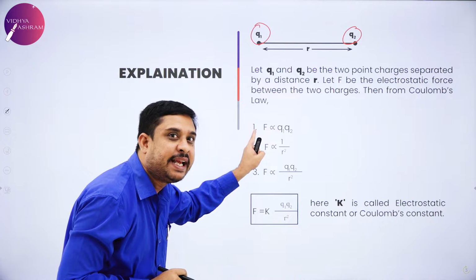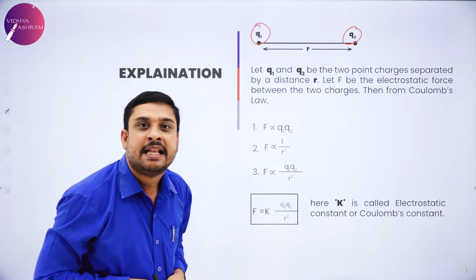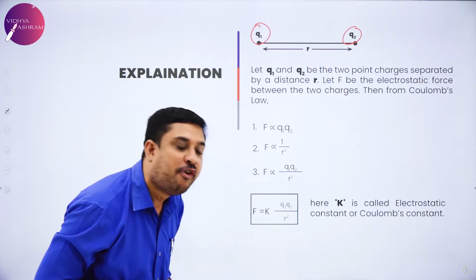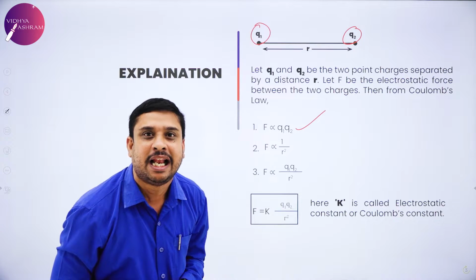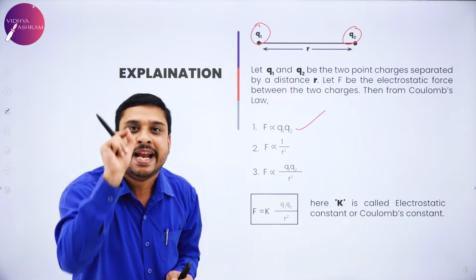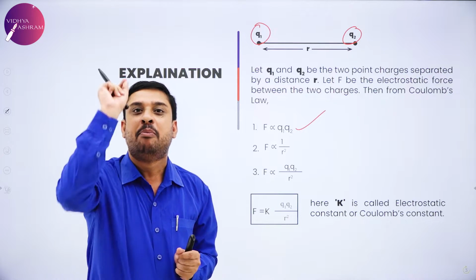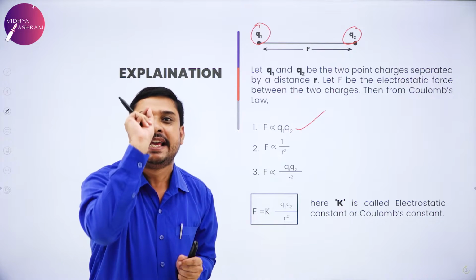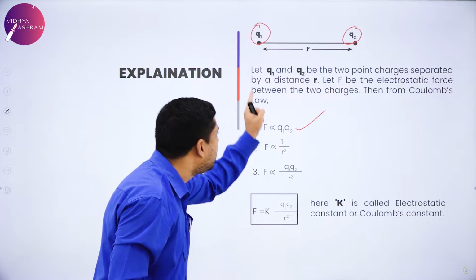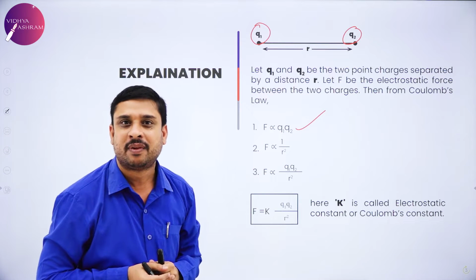Therefore, mathematically I write F, which is the electrostatic force, is directly proportional to Q1 into Q2, product of magnitude of the two charges. F proportional to Q1 into Q2.